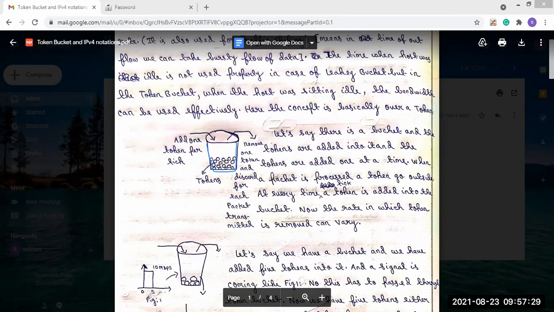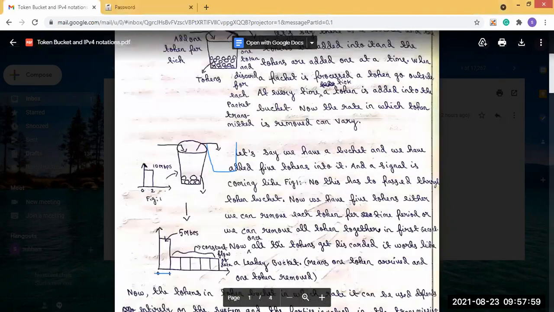Let's say a signal is coming, and for 2 seconds, its bandwidth is 10 Mbps. So now that means what? This signal has to be passed through this token bucket.